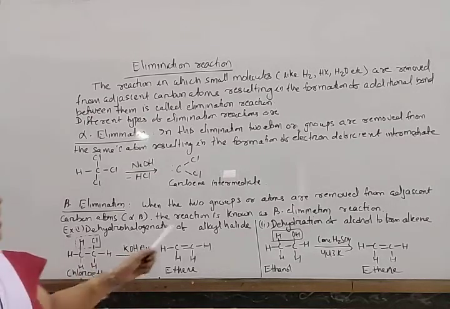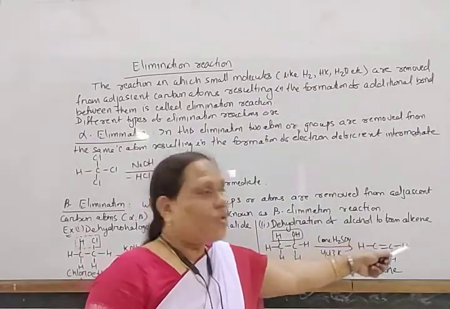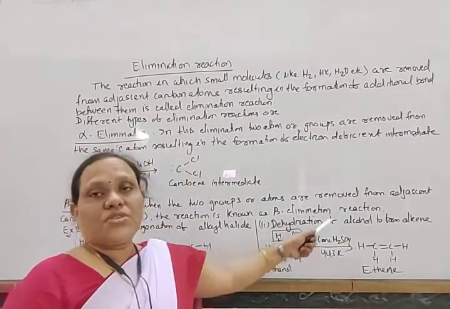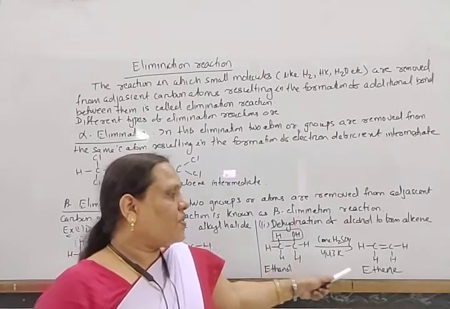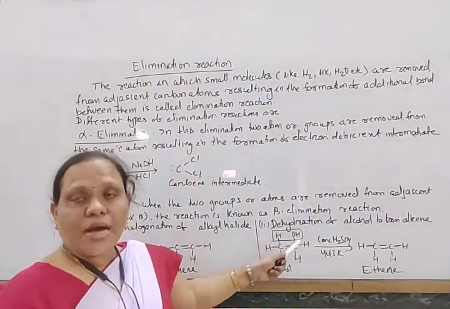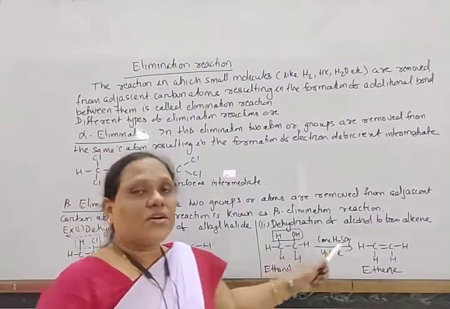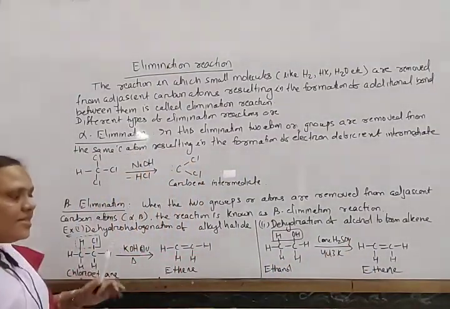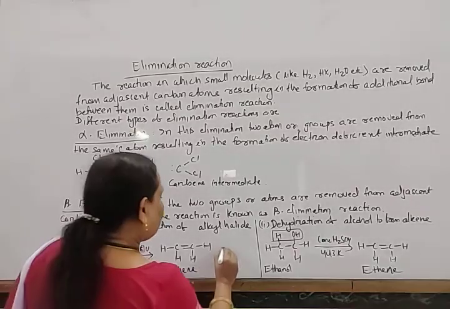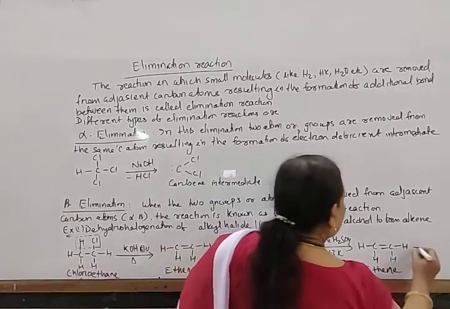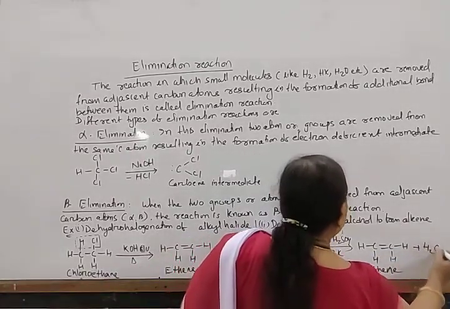dehydrohalogenation. And dehydration of alcohol to form alkene, that is ethanol treated with concentrated sulfuric acid at 443 Kelvin to form ethene. Here one hydrogen and one OH group are removed. So removal of water takes place, a small molecule, and here removal of HCl takes place. So you can write HCl as the byproduct here, and here also you can write H2O as the byproduct.